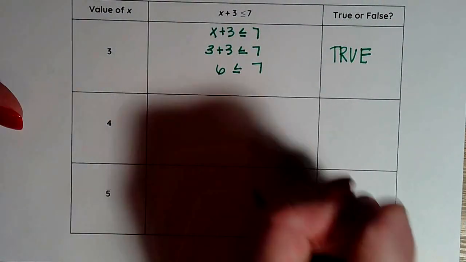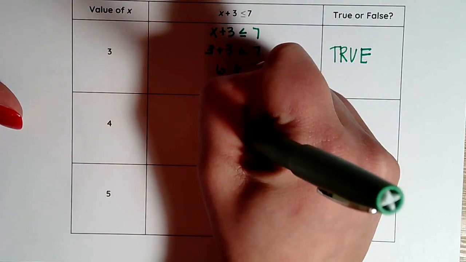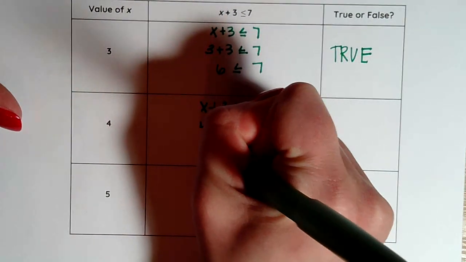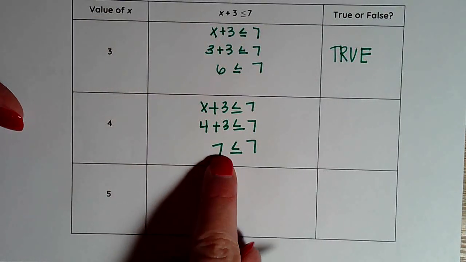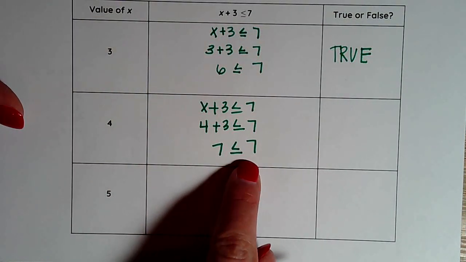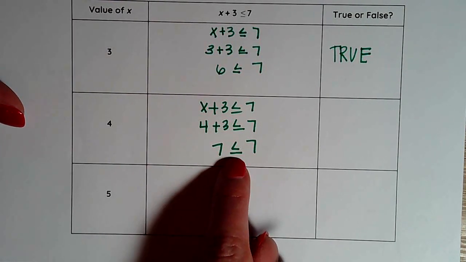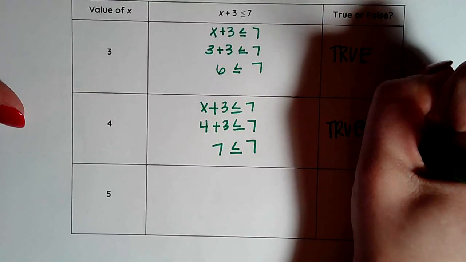We move on to our second one, X plus 3 is less than or equal to 7. I substitute in my 4. Again, I simplify, and now my statement reads 7 is less than or equal to 7. Well, 7 is not less than 7, but it is equal to 7. So that makes this statement true as well.